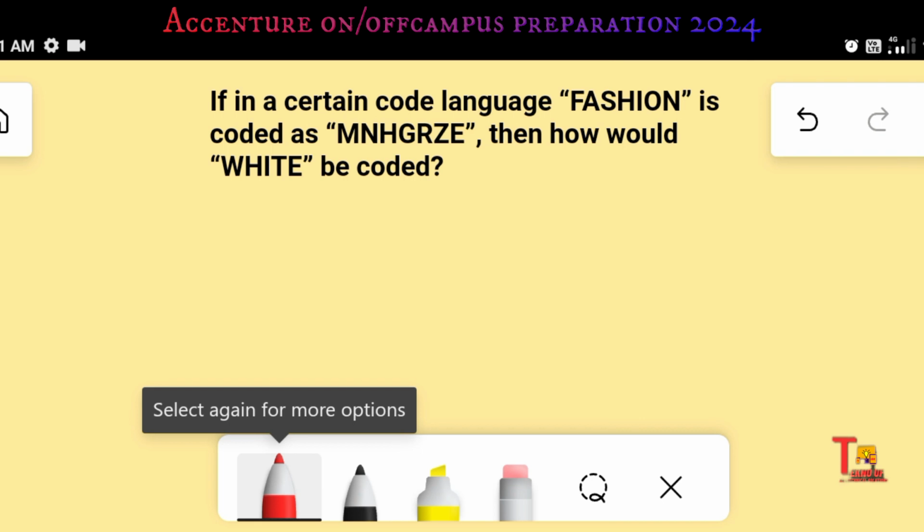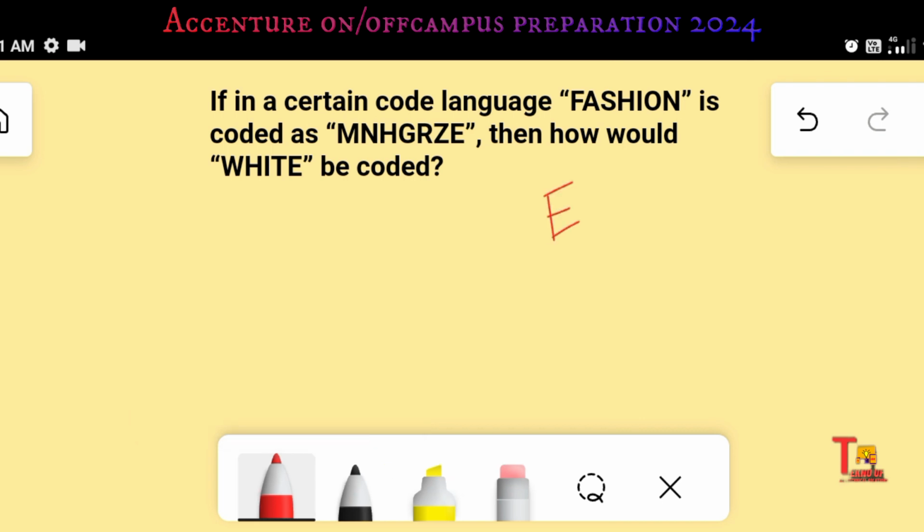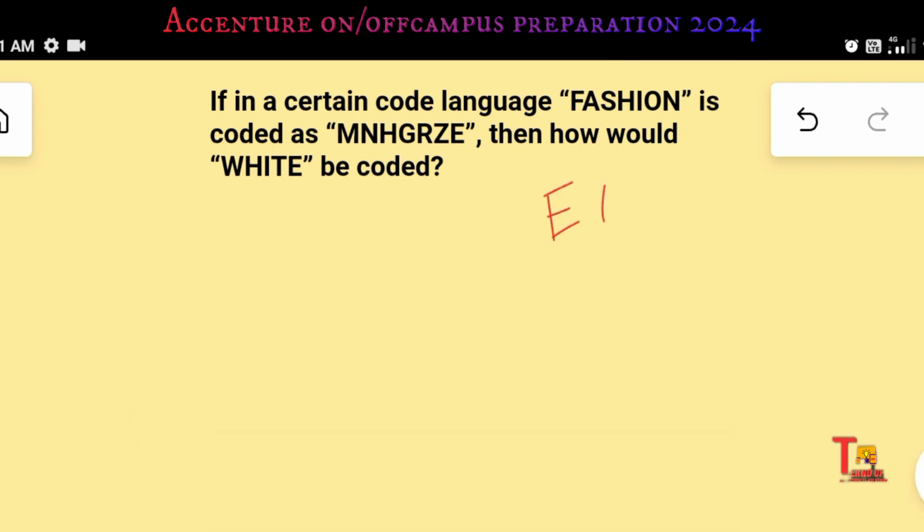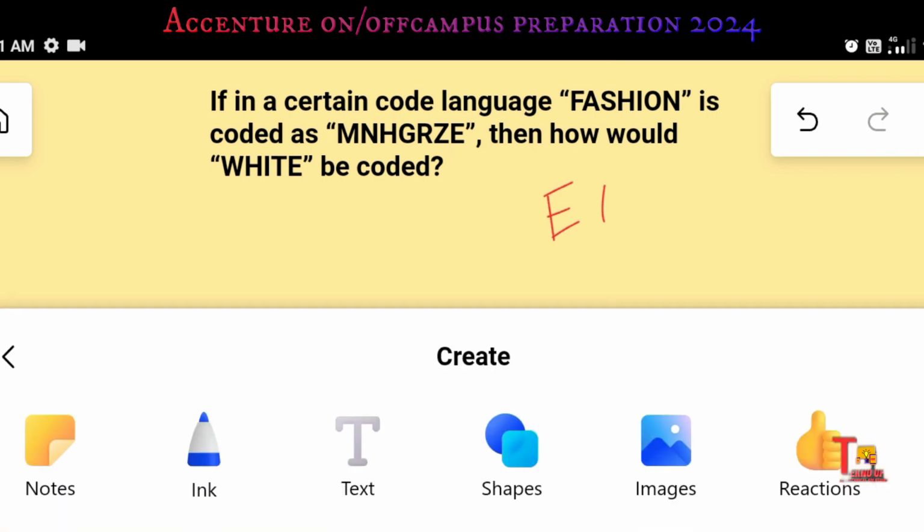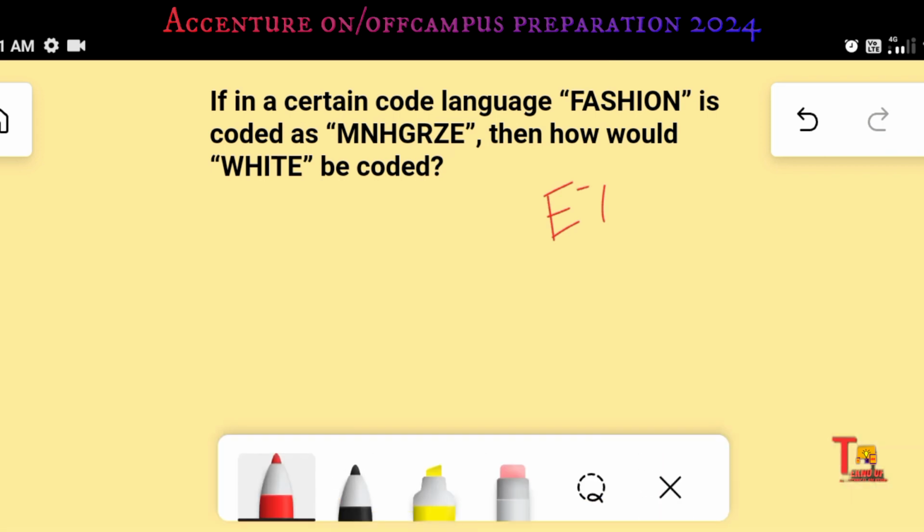So E, T, I, H, W, so just minus 1, right? So E is 5, so 4 is D, right?